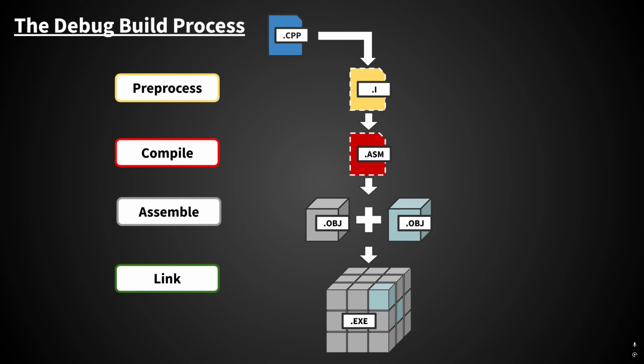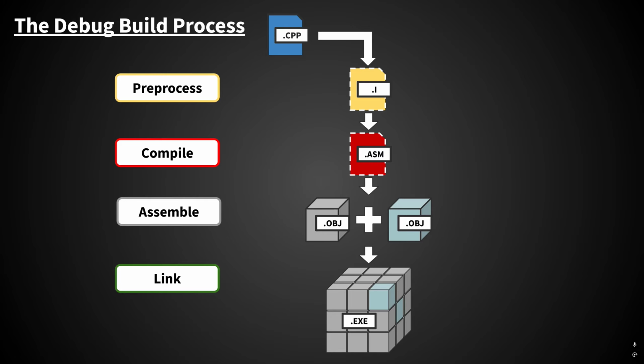I'm going to define exactly what a debug symbol is and what is contained in it. But for right now, all you need to know is that it is the output from the build process that allows you to debug. So before we get into what it contains and what it is, we're first going to make a small adjustment to the build process diagram to illustrate when they're generated and what role they play in it.